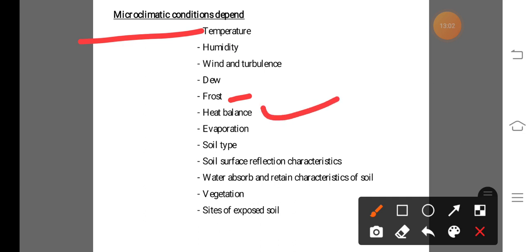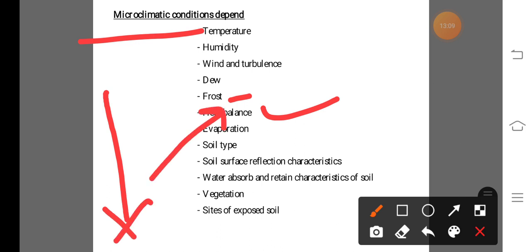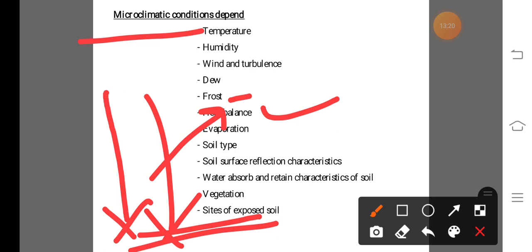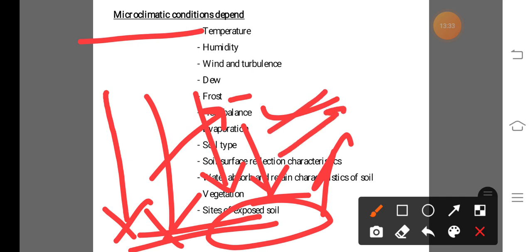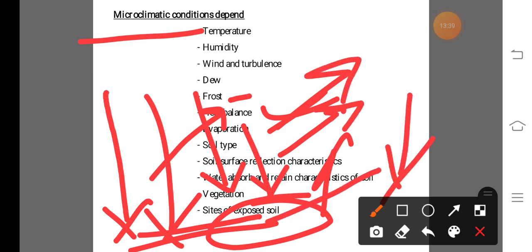Next one, heat balance. That means how much solar radiation is incident on the Earth surface and how much solar radiation is reflected back. This is also responsible. When maximum solar radiation reaches the Earth surface, maximum solar radiation is absorbed by the soil, and at that time the temperature of the soil, that means the Earth surface, increases. If a smaller amount of radiation reaches the Earth surface, maximum reflection occurs and the temperature of the soil also decreases.